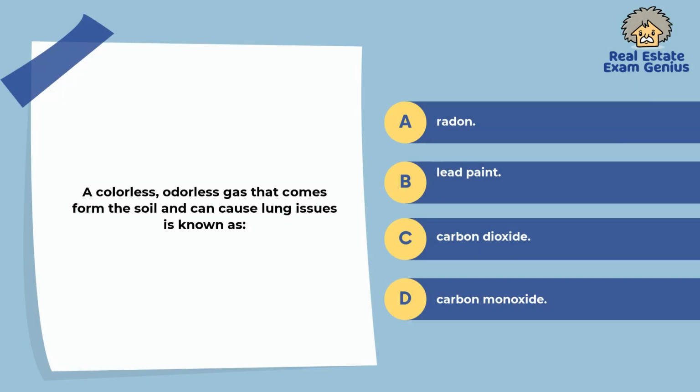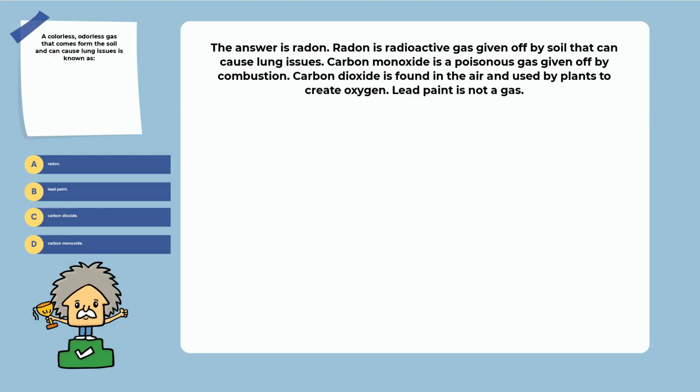86. A colorless, odorless gas that comes from the soil and can cause lung issues is known as radon, lead paint, carbon dioxide, carbon monoxide. Explanation. The answer is radon. Radon is a radioactive gas given off by soil that can cause lung issues. Carbon monoxide is a poisonous gas given off by combustion. Carbon dioxide is found in the air and used by plants to create oxygen. Lead paint is not a gas.